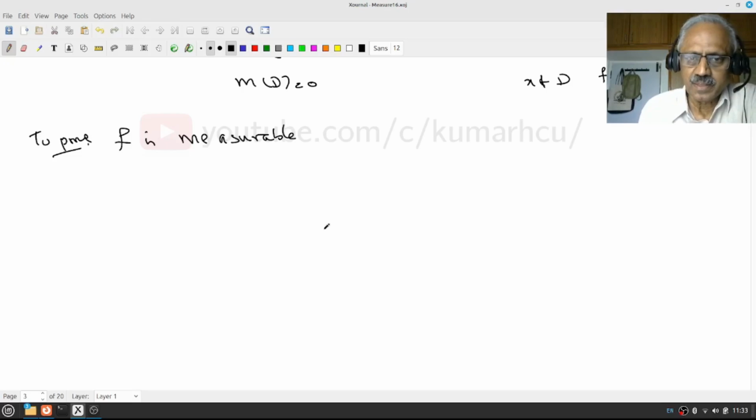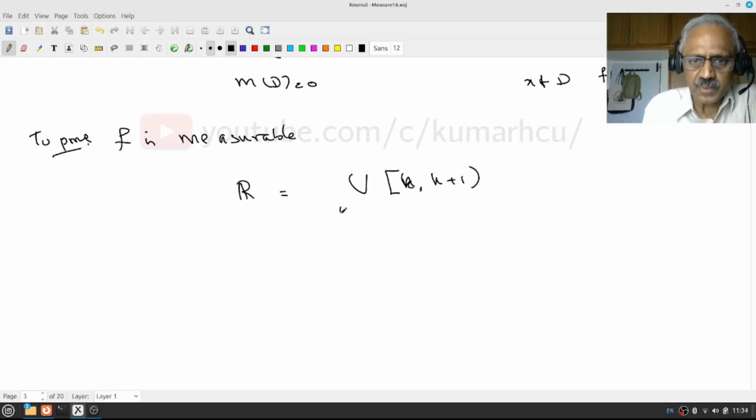Okay, so what we want to do is, let us look at R. This R is the union of the semi-intervals [k, k+1), k in Z. You take it for granted, but in my book and also in my real analysis lecture videos, this is a fallout of the greatest integer function.